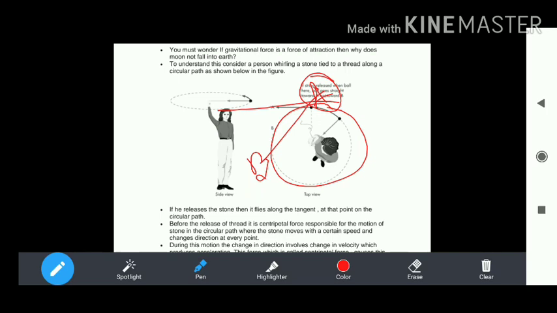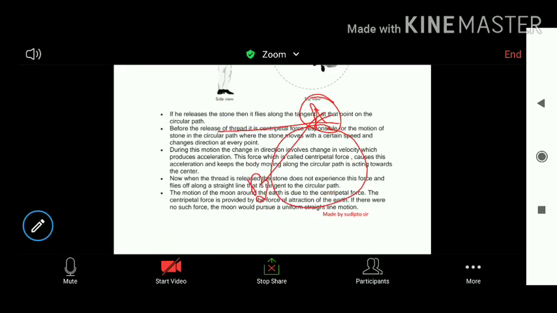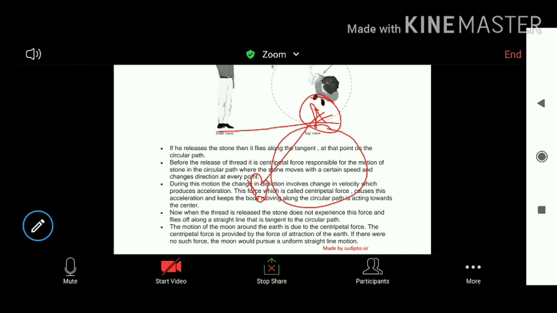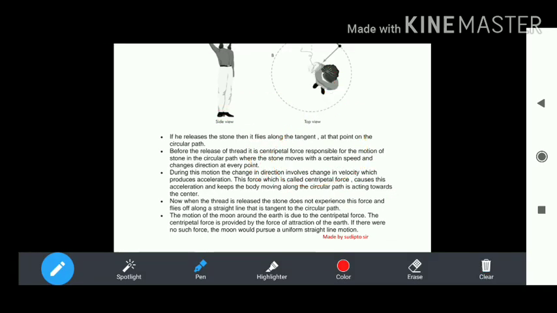During the motion, the body has a circular path, and keeping the speed the same at points A, B, C, D, the velocity still changes. Why? At every point the direction of the object changes. As direction is a vector quantity, a change in direction is a change in velocity, and a change in velocity produces acceleration. This acceleration is called the centripetal acceleration.